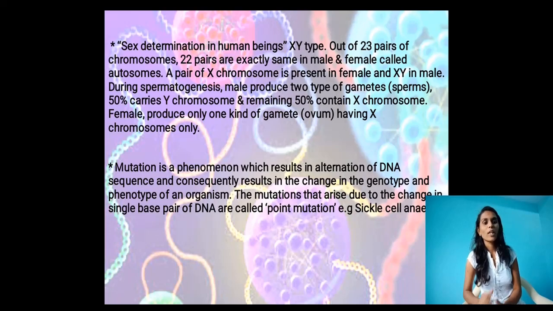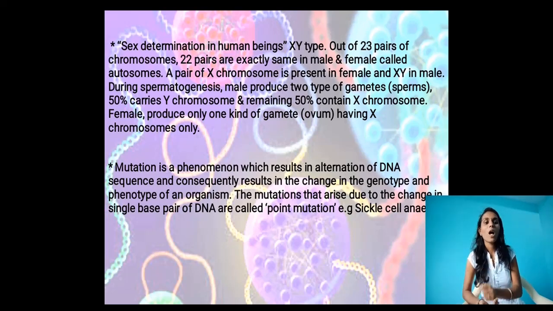The mutation that arises due to a change in a single base pair of DNA is called point mutation. The mutation that occurs in a particular gene, or in a single gene, we call point mutation. This is very important for your examination, girls. What do you mean by point mutation?